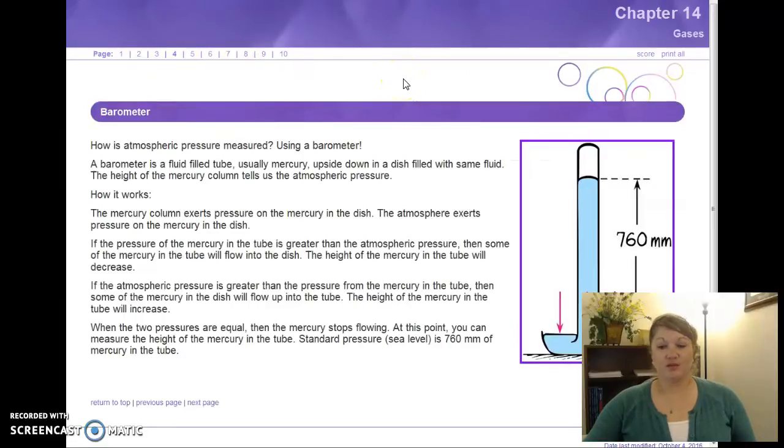Now, how do we measure pressure? Well, we use a barometer. Here's a picture of an overly simplified one. So what you have is the liquid, most times liquid mercury, in a dish. Atmospheric pressure pushes down on the liquid in the dish. It rises up the tube until the pressure in the tube is equal to the pressure outside. Then we can measure that height, and that gives us an indication of pressure. Again, standard pressure at sea level is 760 millimeters of mercury in the tube.